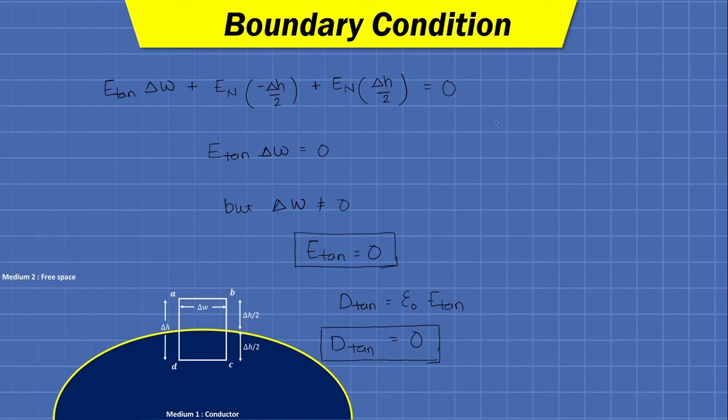The tangential component, it is very important to understand each equation in linguistic form.